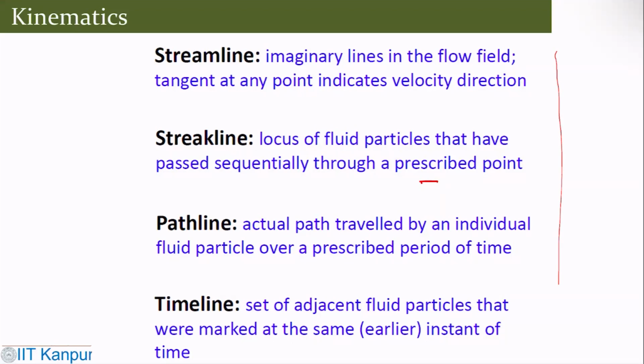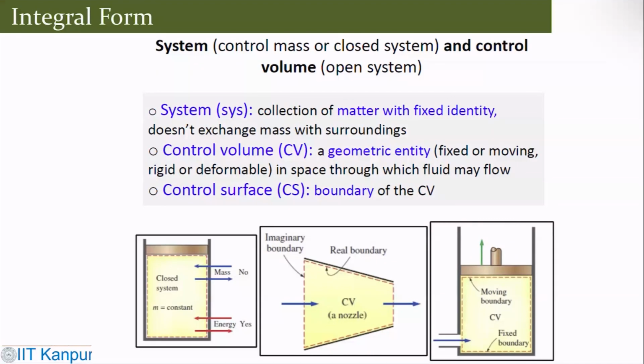Now we talk about a system which is called a control mass system or closed system, or we talk about a control volume or open system. The system is essentially a collection of matter with fixed identity. It doesn't exchange mass with the surroundings.